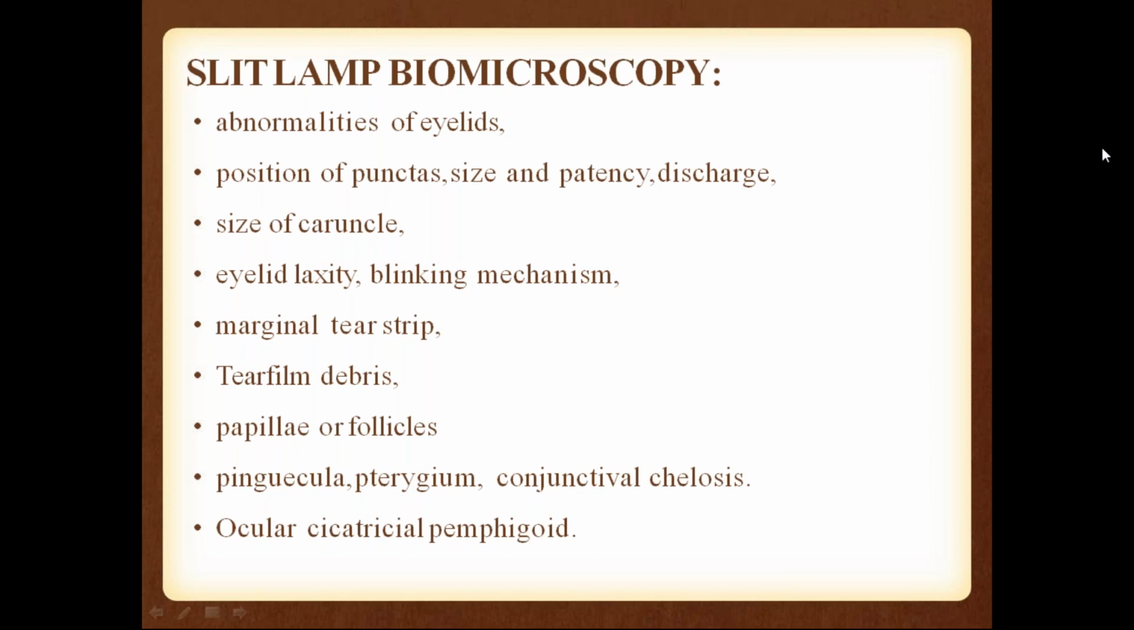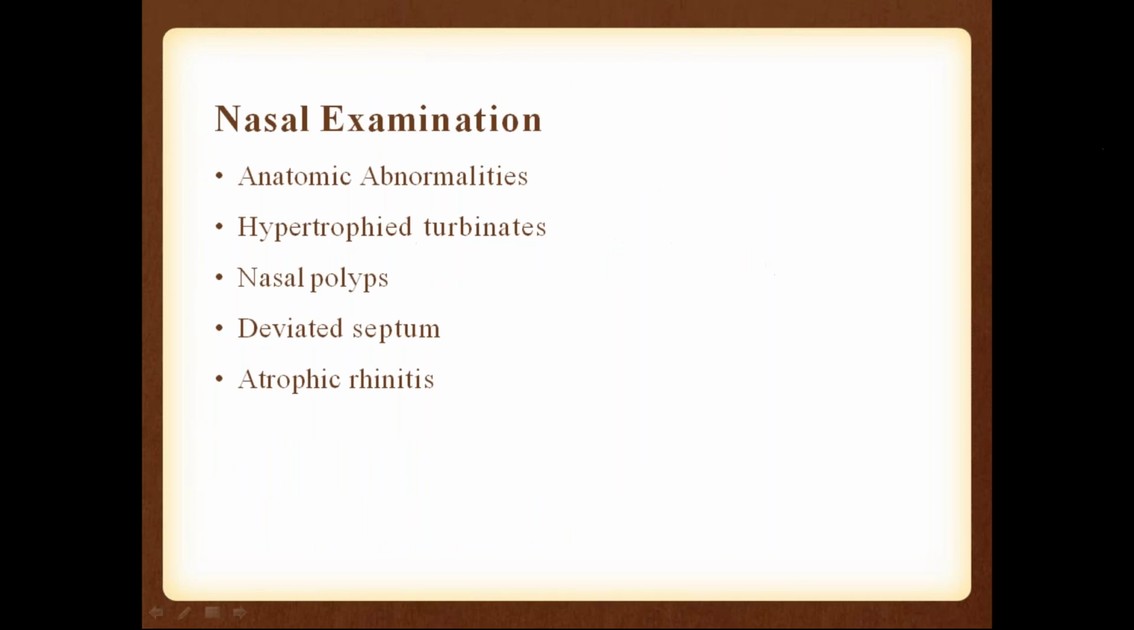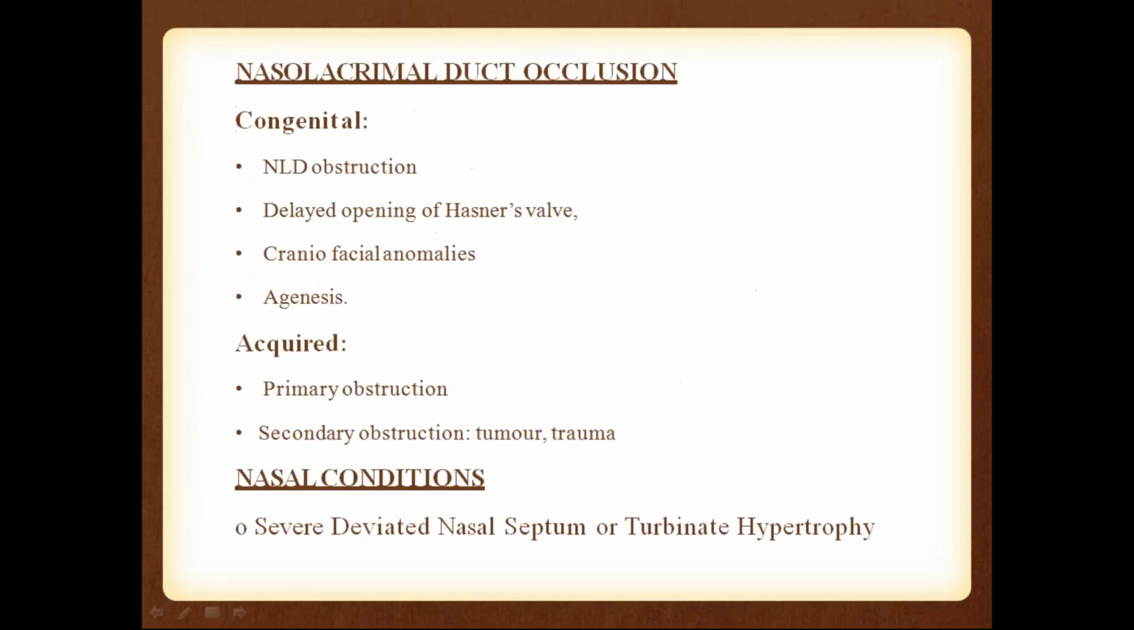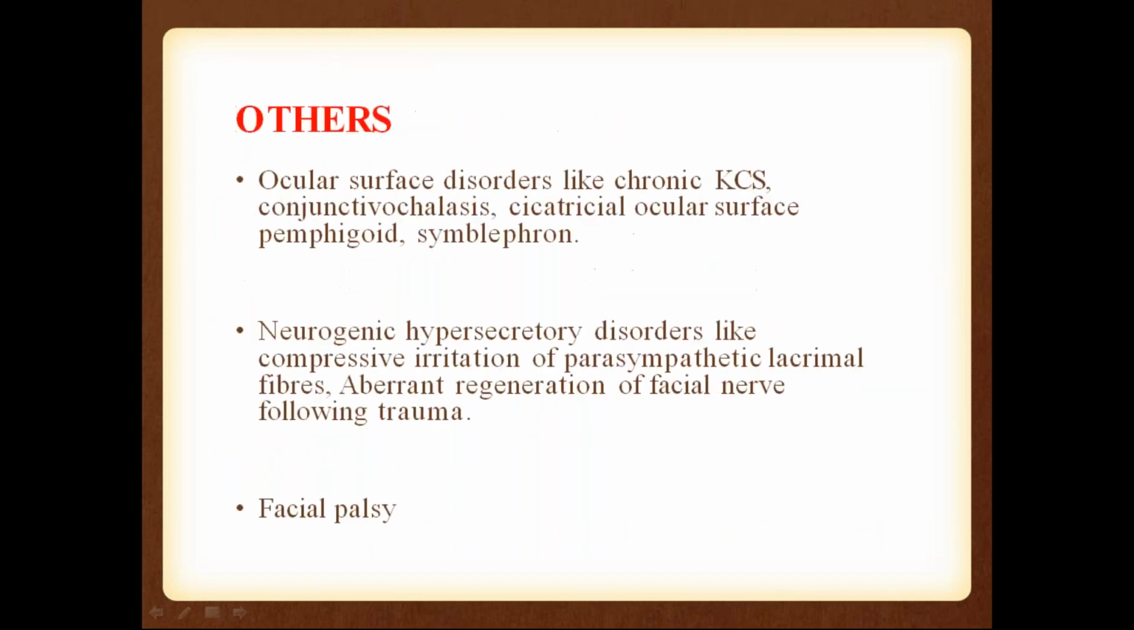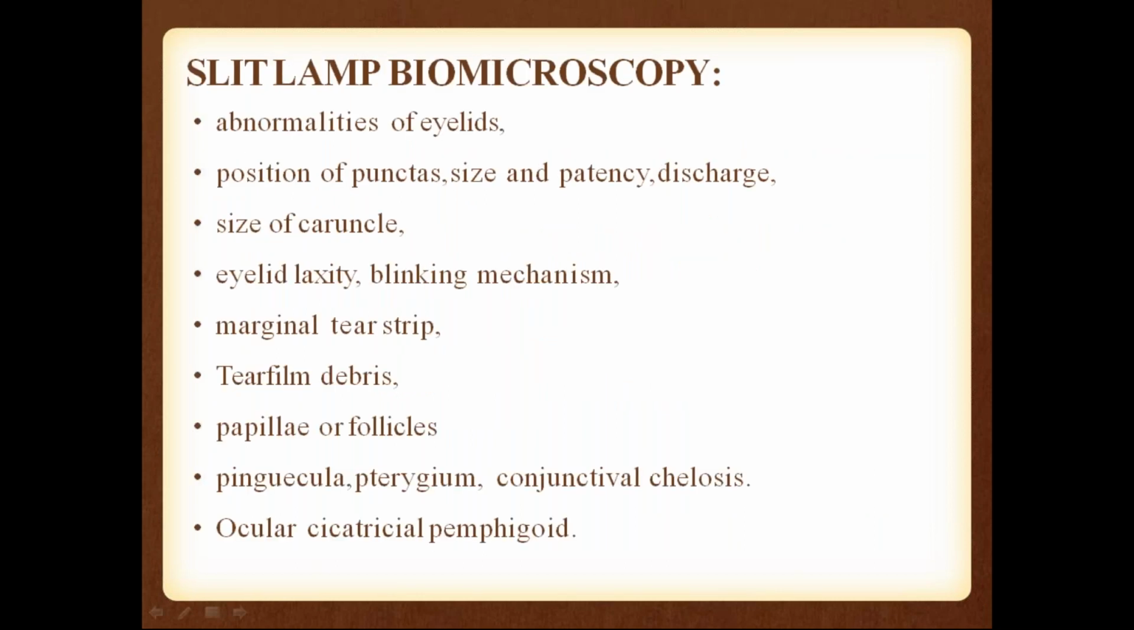Also, you have to see any lid laxity. How is the blinking mechanism? We have to see. You have to see marginal tear strip. What is marginal tear strip? Just 1 second, I'll show you what is marginal. You can see here a little bit of tear is there, right? Water is there. This is marginal tear strip. Near the lower lid margin here, you can see just a line of water, that is the tear, that is called marginal tear strip. We have to see whether it is there or it is excessive.